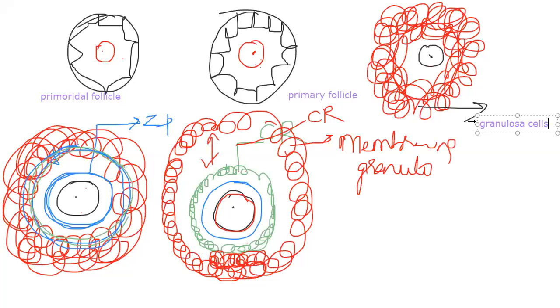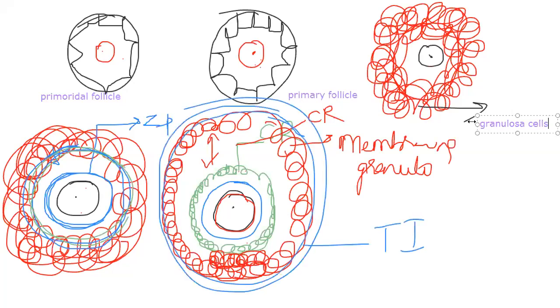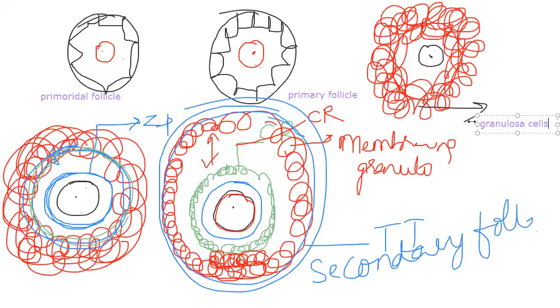So what is left? Two more layers need to be formed: theca interna, and next theca externa. Along with these, it is called the secondary follicle. If the secondary follicle develops further, it becomes the tertiary follicle, the Graafian follicle.